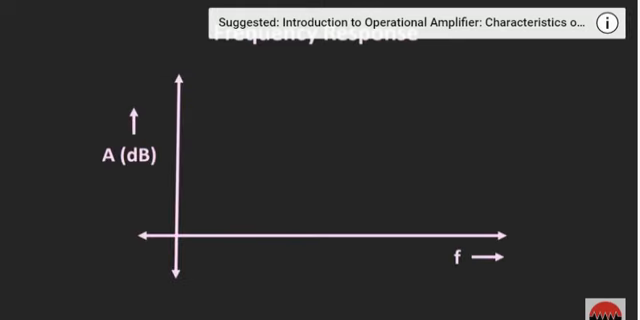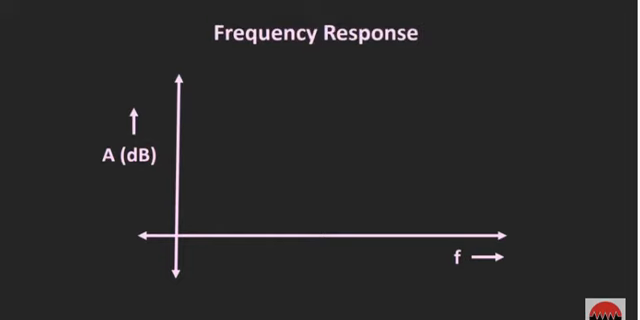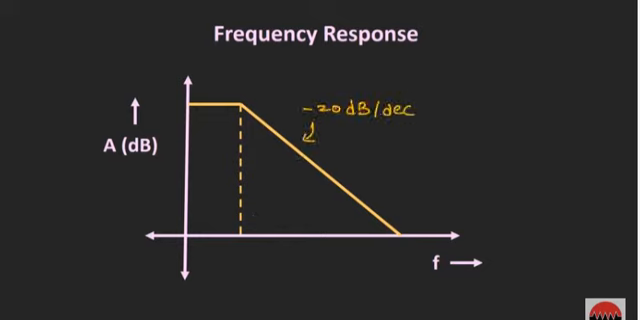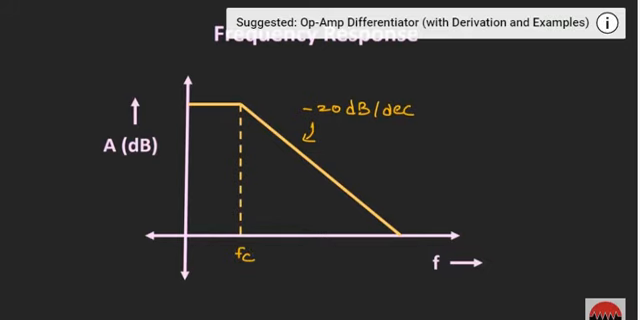So far we have assumed that the gain of the op-amp is very high, that it has a very high bandwidth, and that the gain is constant up to a certain band of frequencies. But the actual response of the op-amp looks like this. The gain of the op-amp is constant up to a certain frequency, and beyond this frequency the gain reduces at a constant rate of minus 20 dB per decade. This frequency is known as the cutoff frequency of the op-amp. The cutoff frequency is the frequency where the gain of the op-amp reduces by 3 dB.